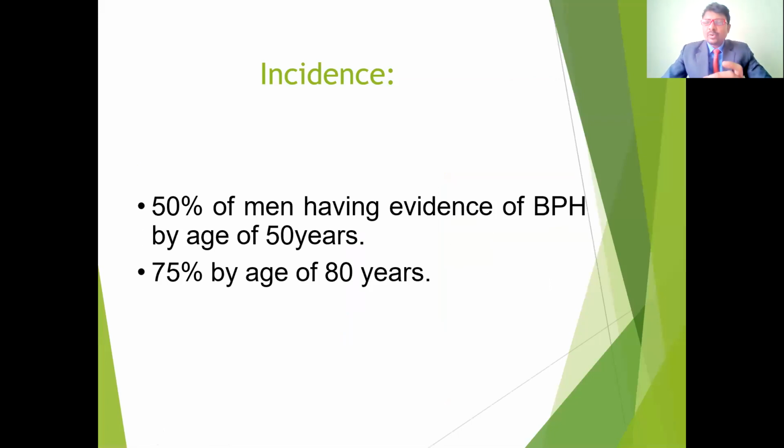Who is more prone to prostate enlargement? About 50% of men have benign prostatic hyperplasia by the age of 50 years. Above 50 years, 50% of people may get prostate gland enlargement. If they reach 80 years, almost 75% of the population or age group is going to get this benign prostatic hyperplasia. So it is most commonly seen in old age. In old age, they are going to get urinary complications such as urinary tract infections, and may also get prostate cancer because of the enlargement of the prostate gland.